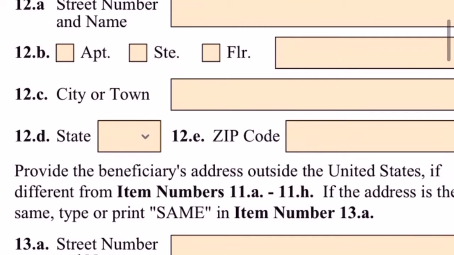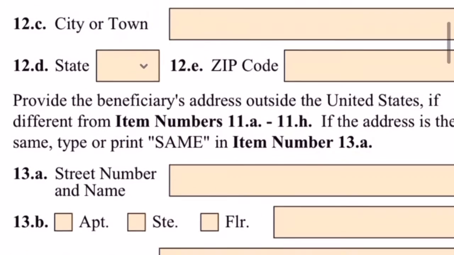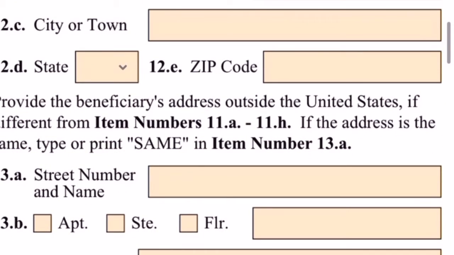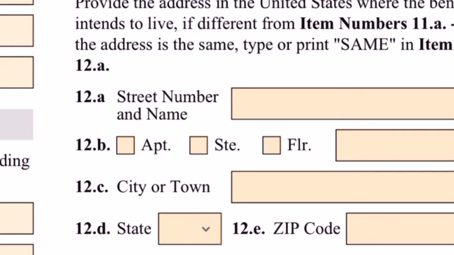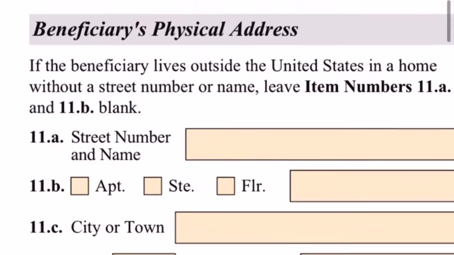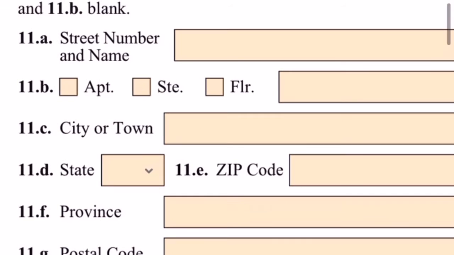Okay, so now we're going over here. It still continues on the beneficiary. So other information about the beneficiary. So the address of the foreign country that the beneficiary lives, it's very important to enter the address of the foreign country, even if it's outside of the United States, you still have to enter the address right here.